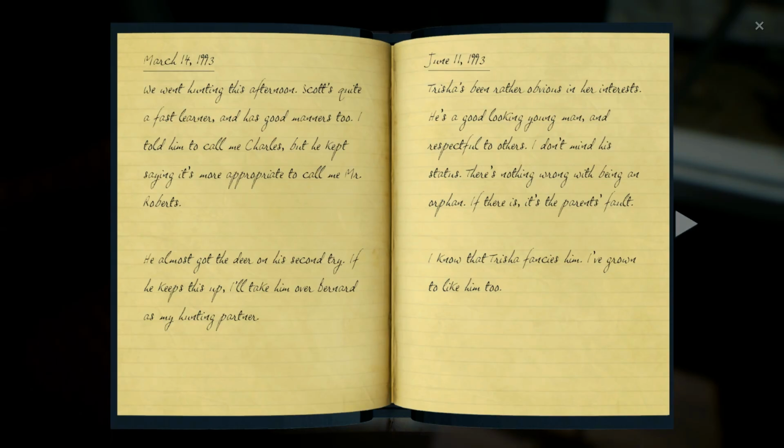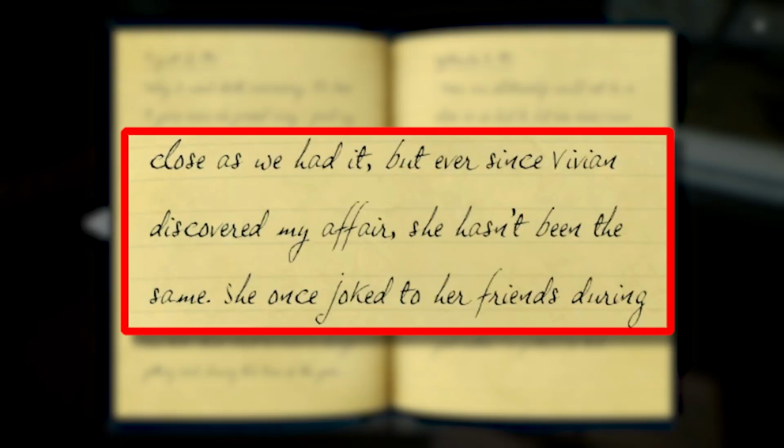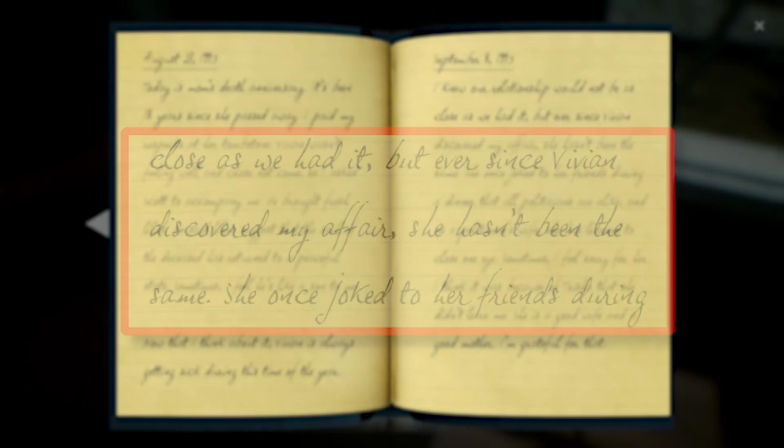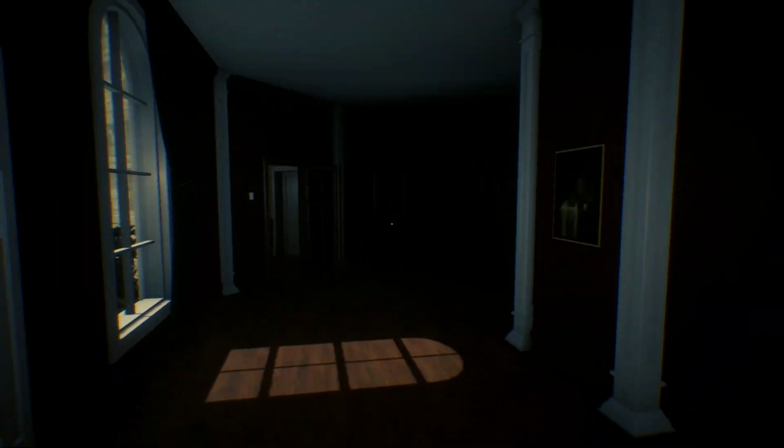Within the diary, we learn a lot about Trisha's feelings for Scott being so obvious Charles picks up on them. Charles himself even likes Scott to an extent. But in the second section, things get a bit more spicy, as we can see on the first page, Vivian is always dodging Charles's mother's death anniversary. But more importantly, on the second page, we see that Vivian found out Charles had had an affair sometime before '93. Quote, "Since Vivian discovered my affair, she hasn't been the same." End quote. So she knew about the affair. Okay. So let's go upstairs now.